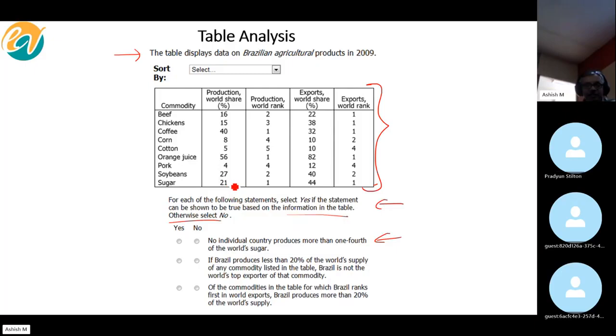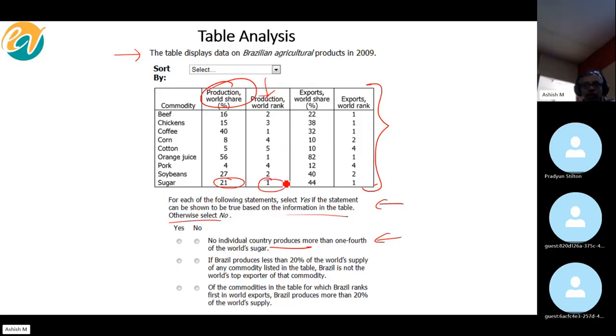So notice as far as Brazil goes, production in world share in terms of percent. Which means Brazil produces 21% of the world's sugar. So we'll basically look at production.